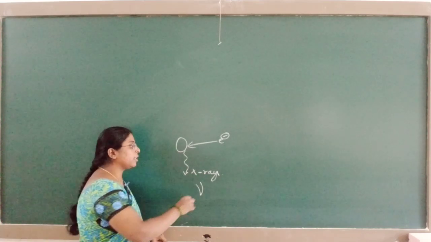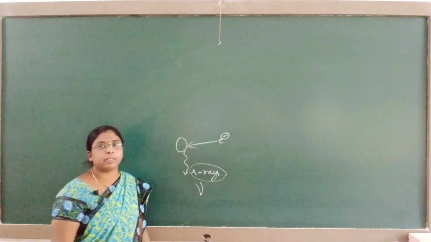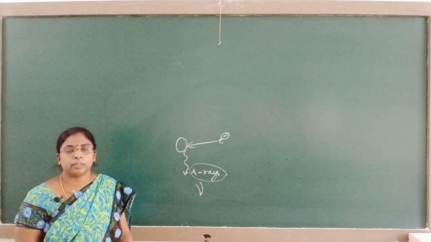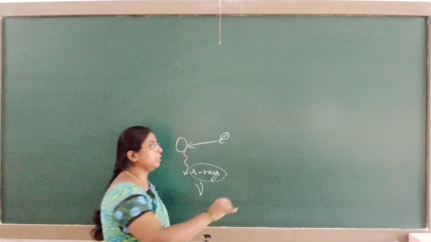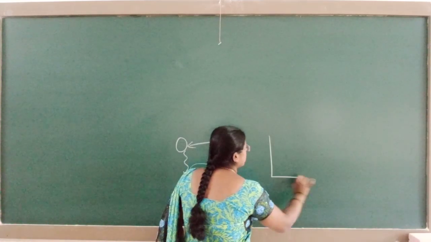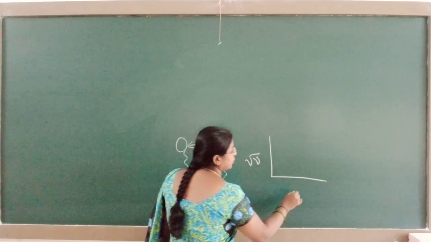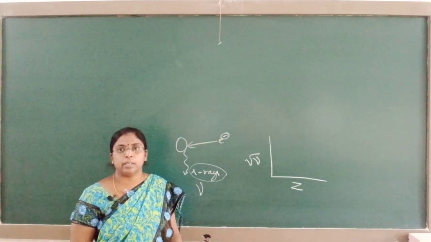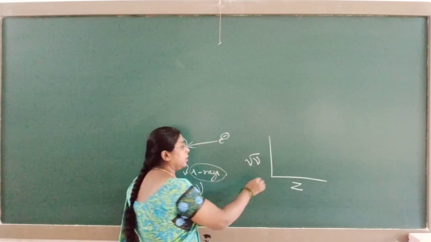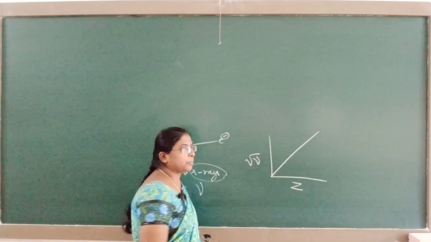Here he saw that the frequency of X-rays depended upon the atomic number of an element. When he plotted a graph of square root of frequency versus Z, where Z is the atomic number of an element, a straight line was obtained.